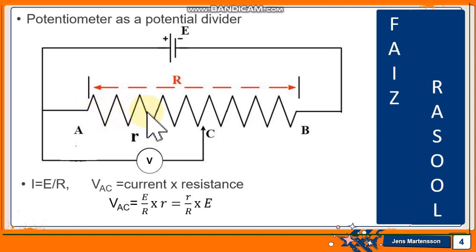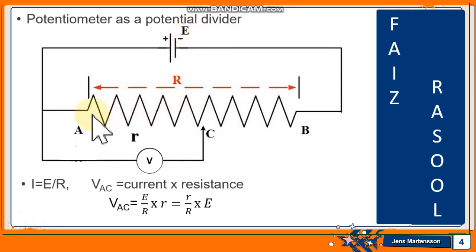If we slide the terminal C on this wire, the voltage between A and C will continue to increase. And if we slide the terminal C up to point B, small r will become equal to capital R, so VAC becomes capital R over capital R multiplied by E, and we get the full voltage. In simple words, when point C is at point A, small r is 0 and the voltage between A and C is 0. When C is sliding on this wire, the voltage between A and C will increase, and if C is slid up to point B, the voltage between A and C will increase and we get the maximum EMF.